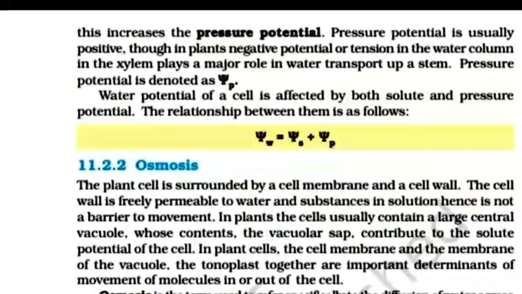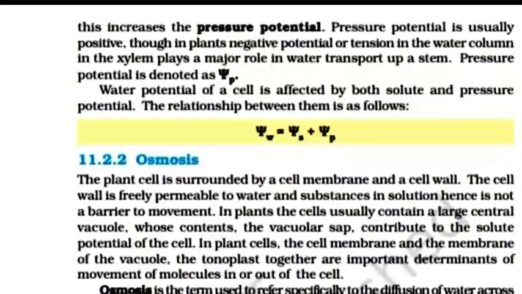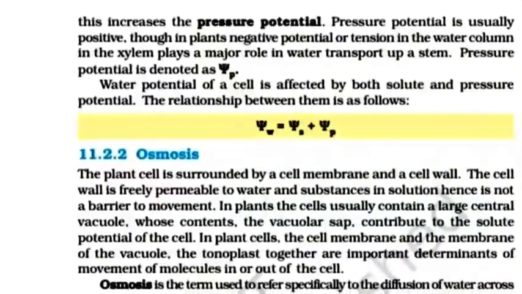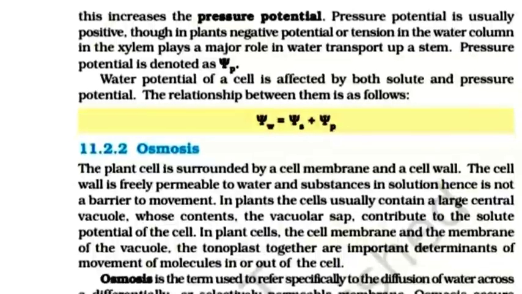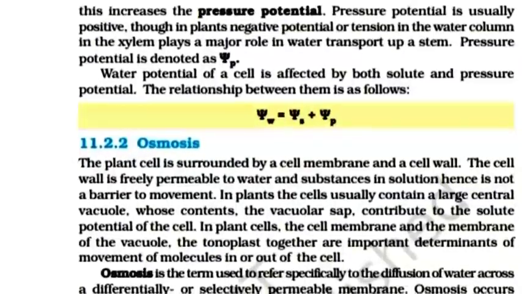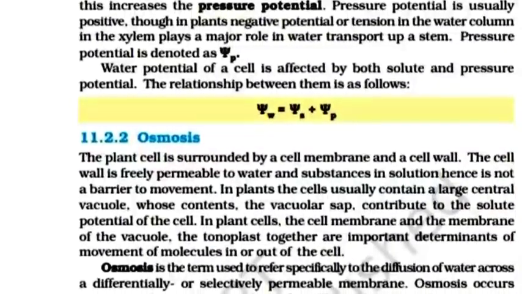Water potential of a cell is affected by both solute and pressure potential. The relationship between them is as follows: psi w equals psi s plus psi p.